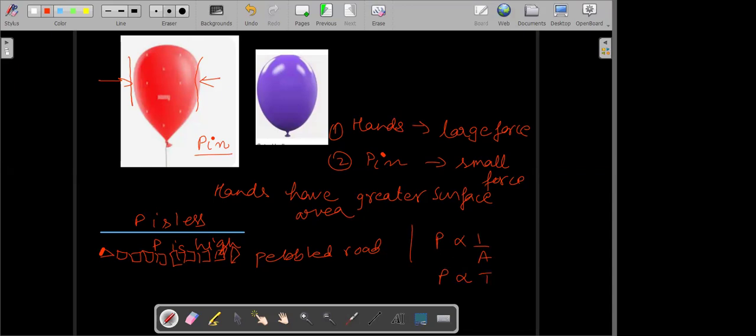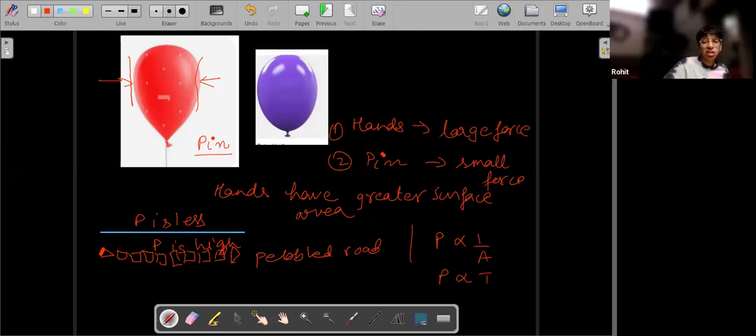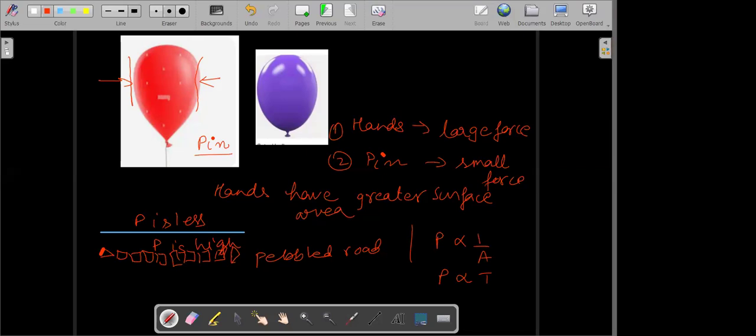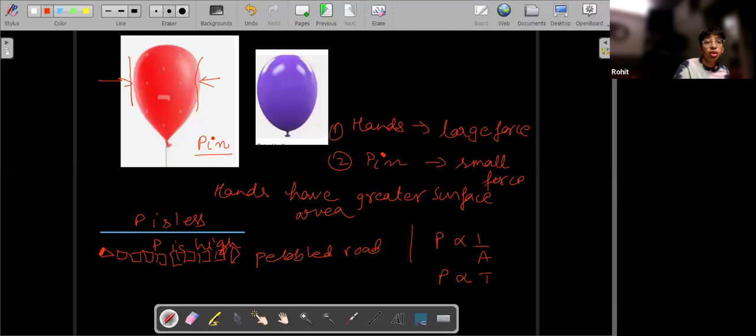Okay. So, what about pressure? Is it a vector quantity or a scalar quantity? Sir, scalar. So, pressure is a scalar quantity. It's not a vector quantity. Sir, why? Because it doesn't have direction, no?